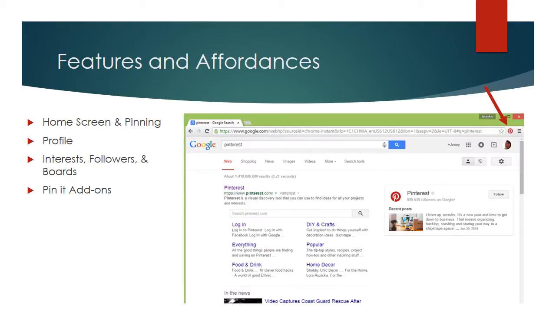Lastly, there is the ability to download an add-in called the Pin It button for your browser to allow rapid content curation while browsing the internet in general. Websites can embed a similar feature to encourage visitors to curate their content. Additional features and affordances are available in the mobile application version of this social media.